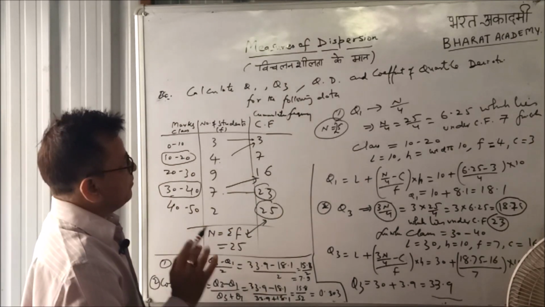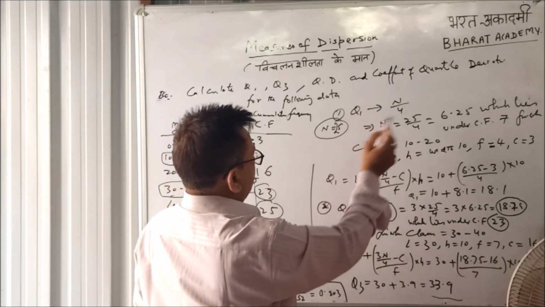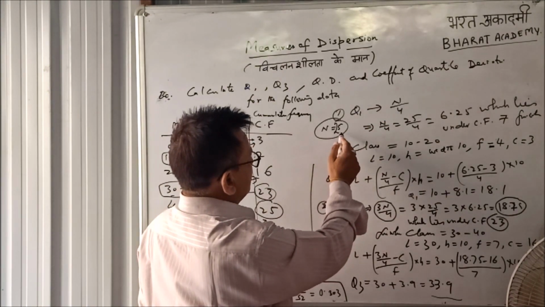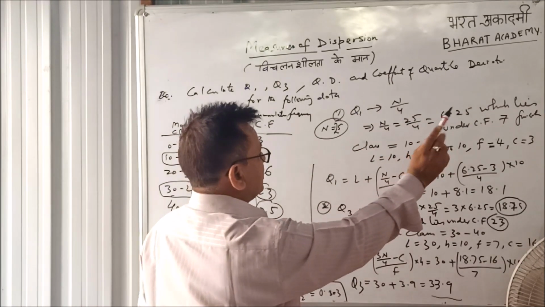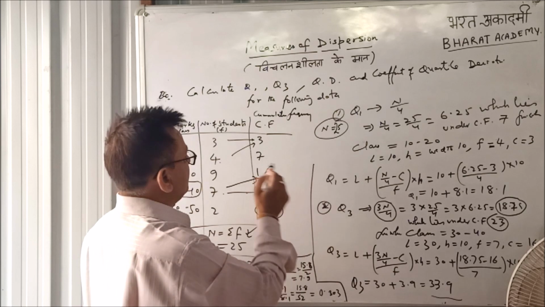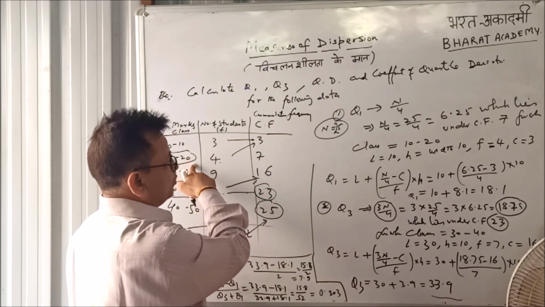This n is the total frequency, and the last cumulative frequency should be the same. Now for the first quartile, we have to find n by 4. N is the total frequency 25, n by 4 is 25 by 4, 6.25. This 6.25 lies under cumulative frequency 7, for which the class interval is 10 to 20.